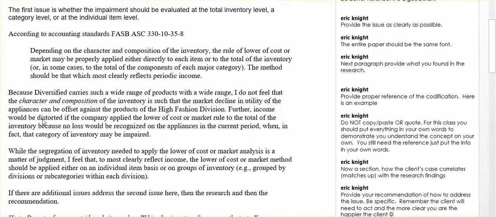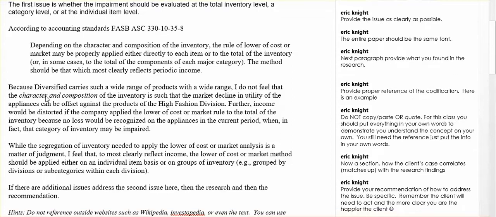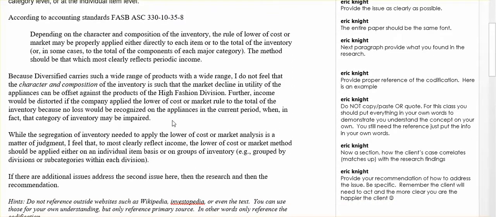So then you go to this next area. This area gives you a correlation. In other words, how is the issue connected to the client's case? Diversified carries a wide range of products. I do not feel that the character and composition of the inventory is such that the market decline in the utility appliance division can be offset against the products of the other division.